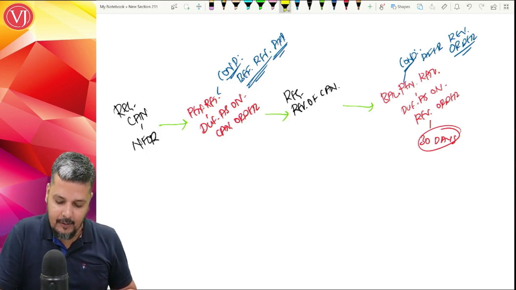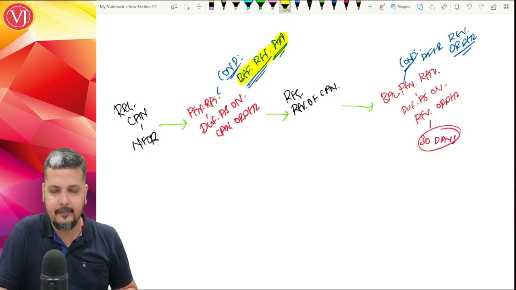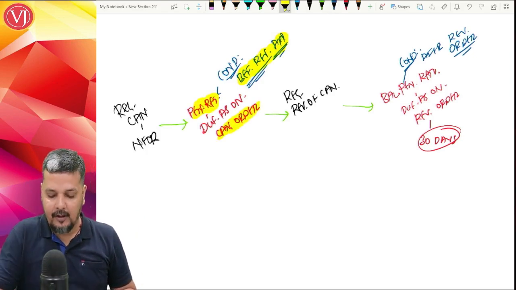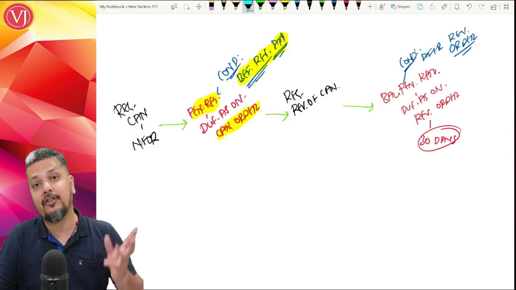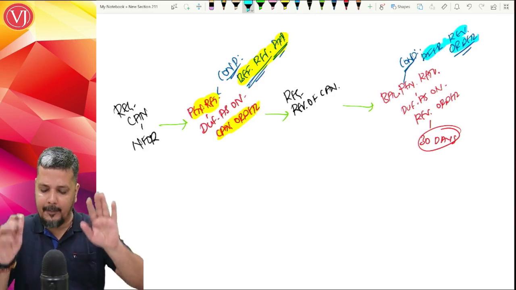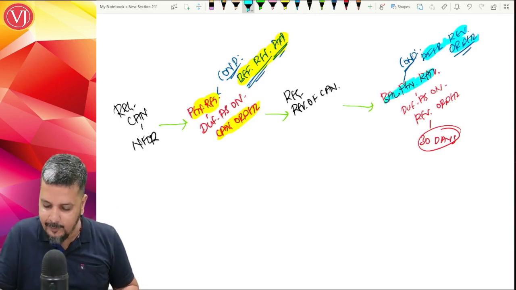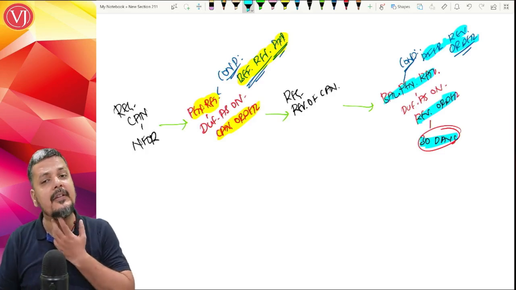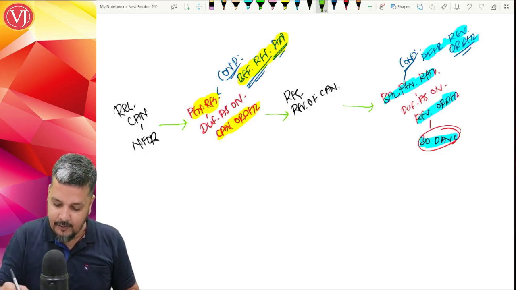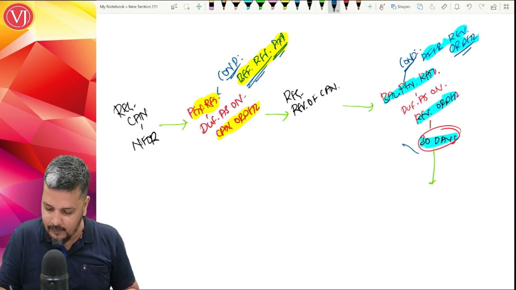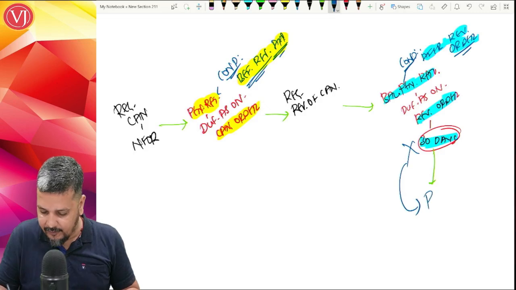So condition number one is: before you file for revocation, file your pending returns which are due as on the cancellation order. After you get the revocation order, not the revocation application, after you get the revocation order, you become alive again. You have to file the balance pending returns as on the revocation order within 30 days. And if by any chance you don't satisfy this condition, your registration again will be cancelled.